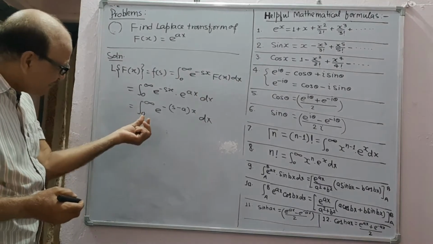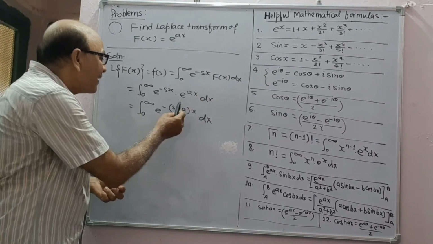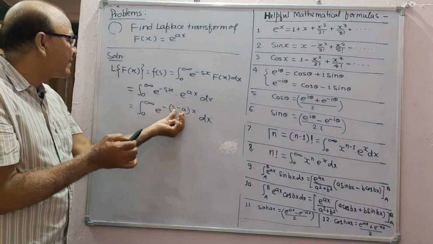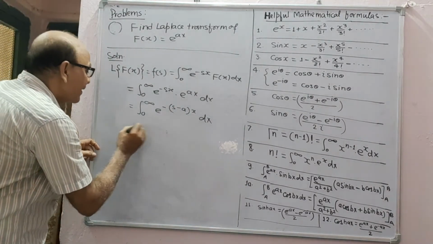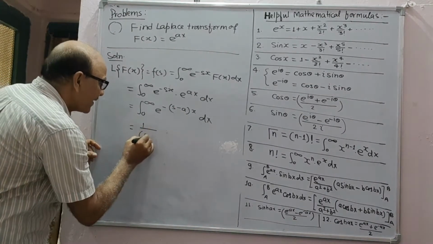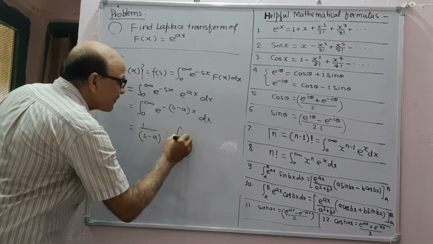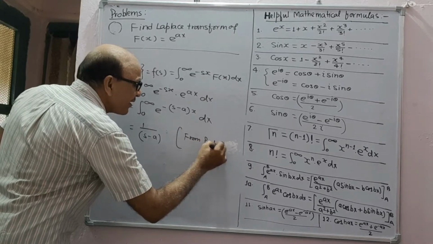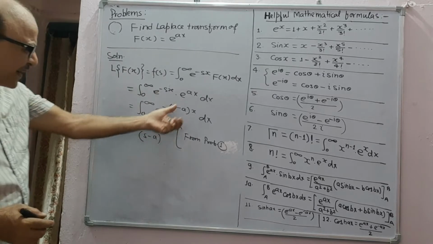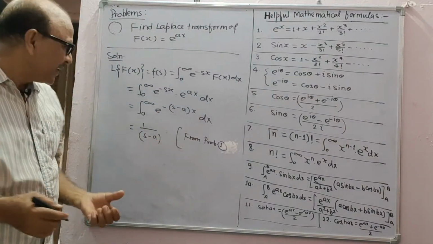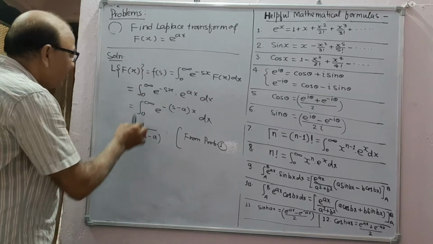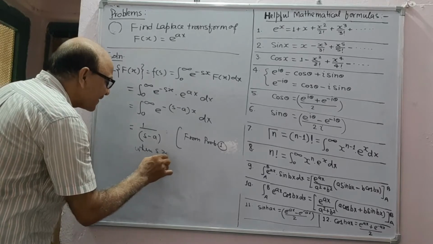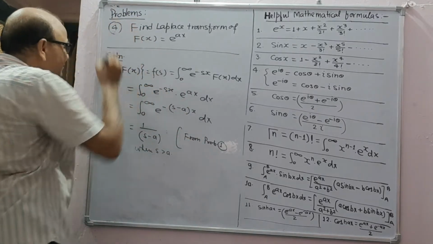And from problem number 1, its value will be 1 upon this, that is 1 upon s minus a. Or you can also find the same value after integration. So the result will be this one when s is greater than a.